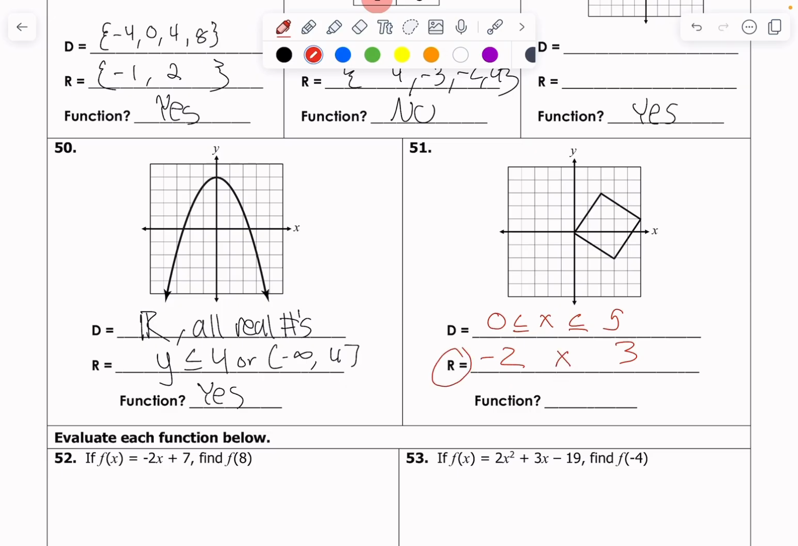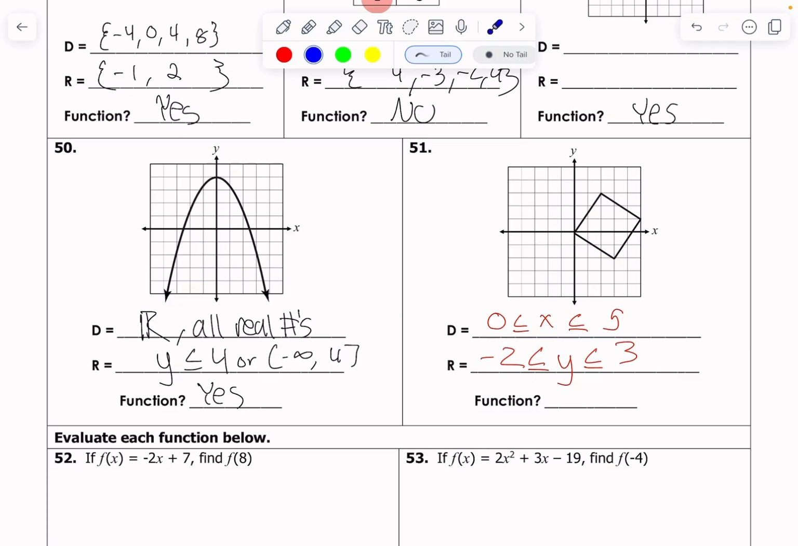We're in range world, so we're definitely dealing with the y's, our outputs. And so all the numbers between that should work. So just like this, okay? If you're not sure, you can read them separately. Does y have to be bigger than or equal to -2? Sure, bigger than or equal to -2. And is it less than or equal to 3? Sure. And so all of these 5 points are going to work.